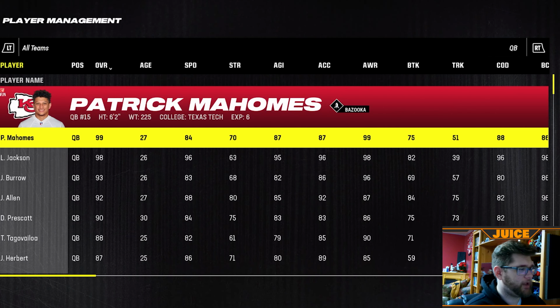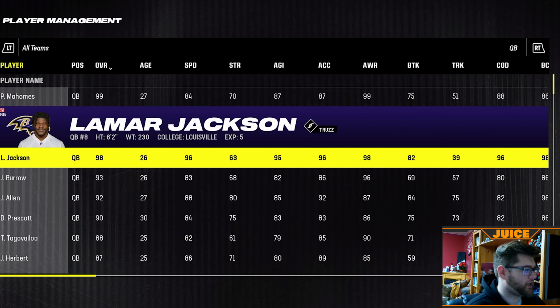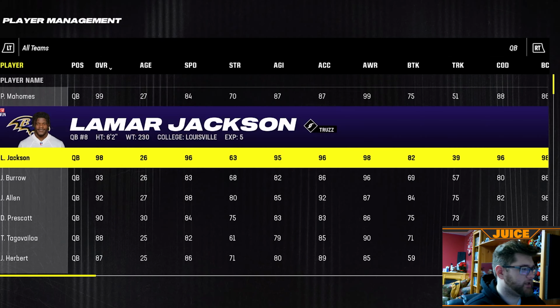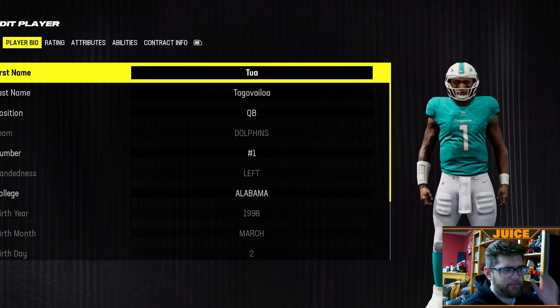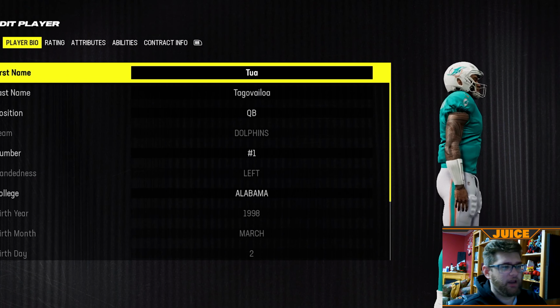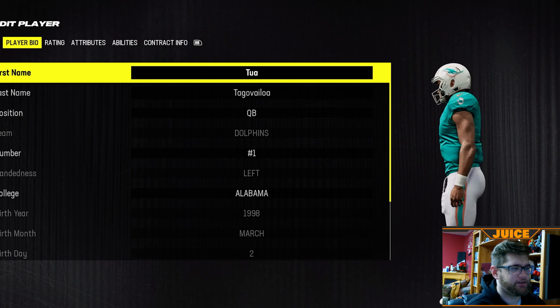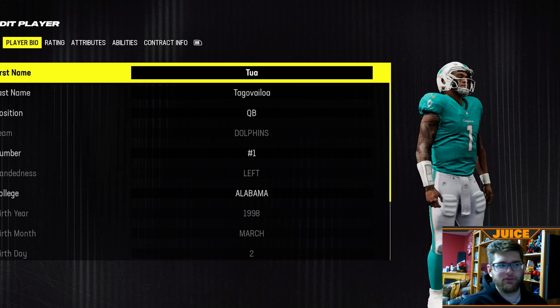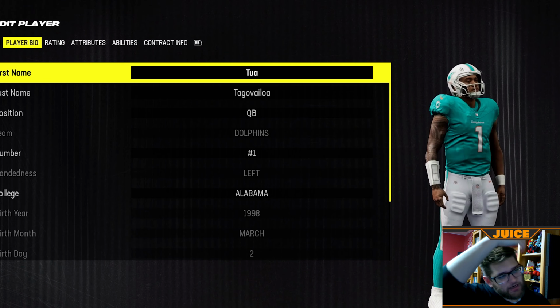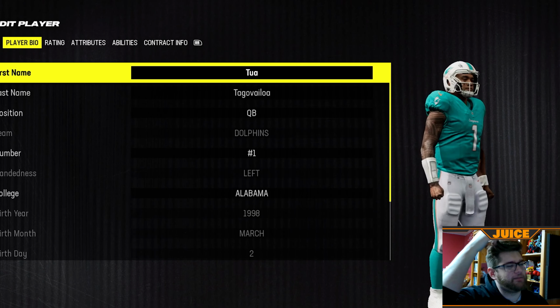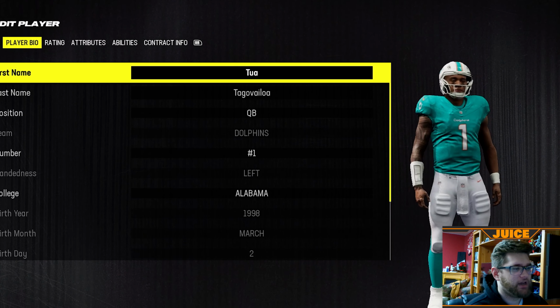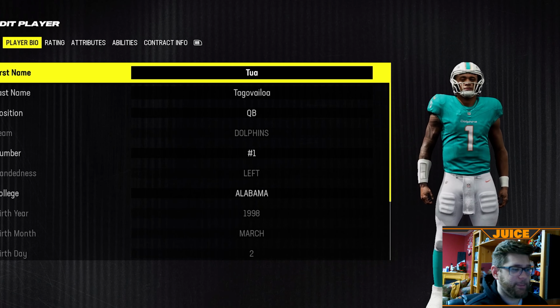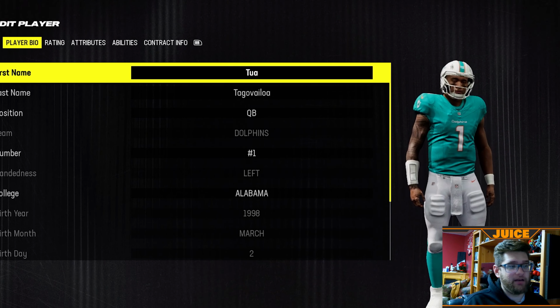What else did I load up? I loaded up the player likeness mod, which is, we're talking about the same thing, basically. You can see Tua. I'm not sure, does Tua have his tattoos in the base game? Because he's got it here. I don't know if he has his tribal tattoos in the base game or not. I think he doesn't, because he got those. Did he get those during the season, or right before the season? I don't remember when he got them, but he added some tribal tattoos, and he's got them in this. So if he doesn't have them in base Madden, then he's got them in this mod.